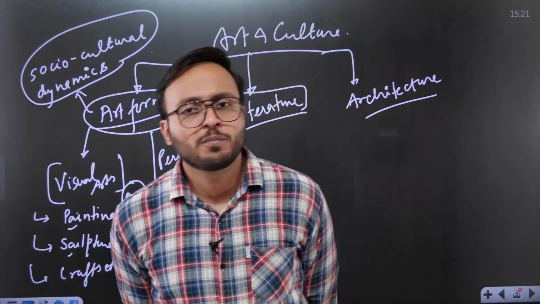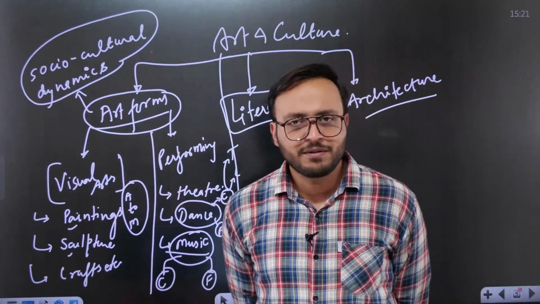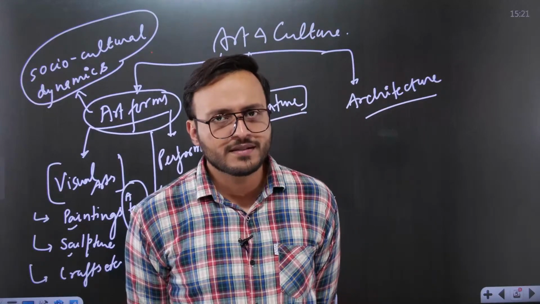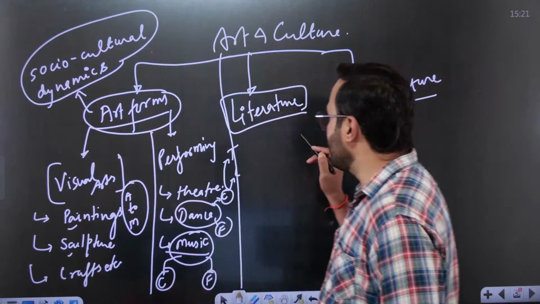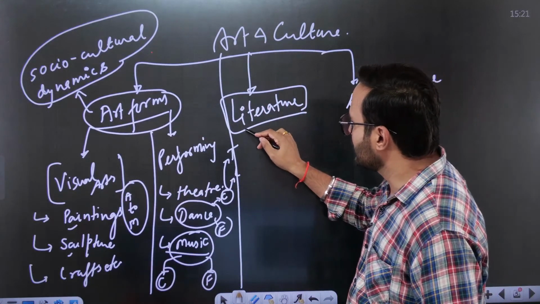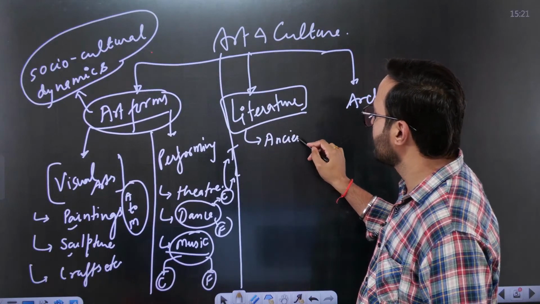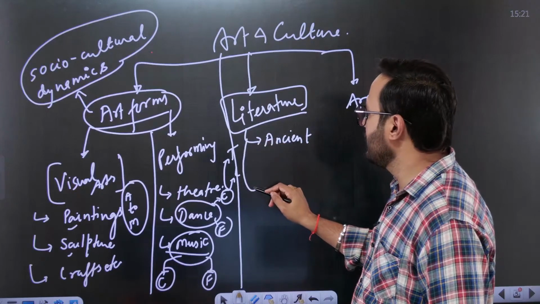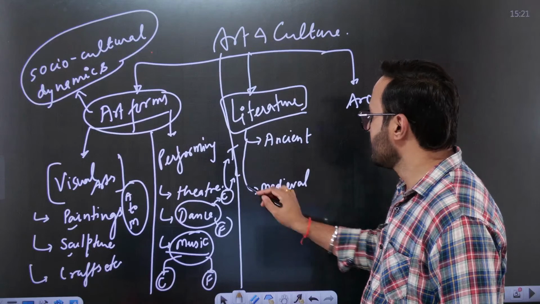So a Persian literature based question has been asked in the previous year examinations in Mains GS1. Similarly, if we try to categorize the literature as well, we can have a simple classification in the form of ancient literature, medieval literature, and modern literature.